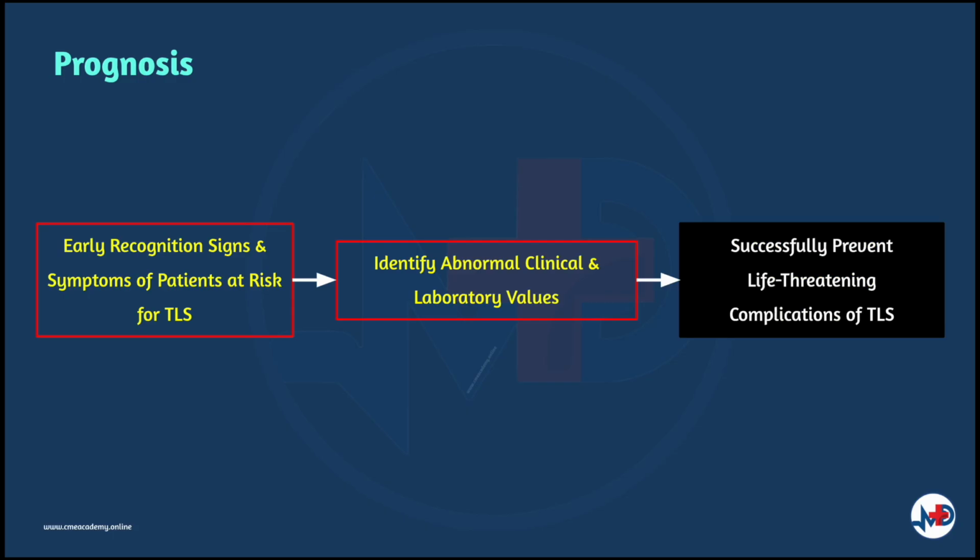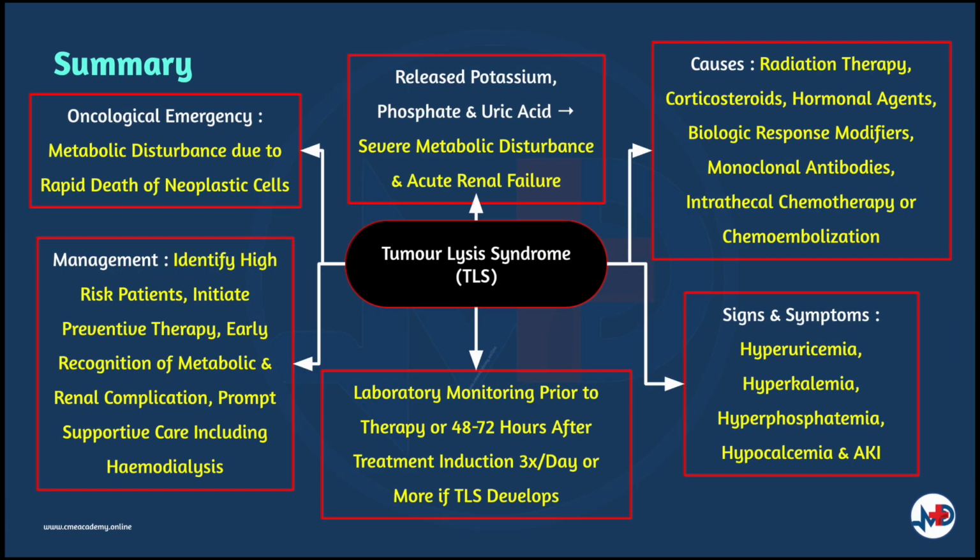Early recognition of signs and symptoms of patients at risk for tumor lysis syndrome, including identification of abnormal clinical and lab values, can lead to successful prevention of the otherwise life-threatening complications of the condition. So in summary, tumor lysis syndrome is an oncologic emergency which refers to the metabolic disturbances that occur when large numbers of neoplastic cells are killed rapidly.